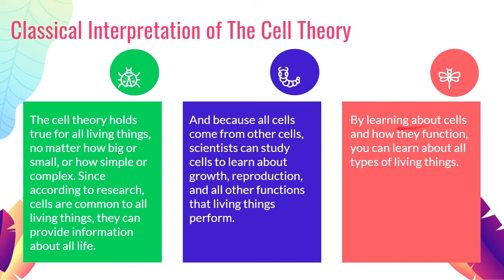And by learning about cells and how they function, we can also learn about different types of living things. So what makes animal cells and plant cells the same, and what makes them different? What makes us similar to a unicellular amoeba, and what makes us different from them? So by learning about the cell theory, by learning about its principles, we can learn more about other living things.